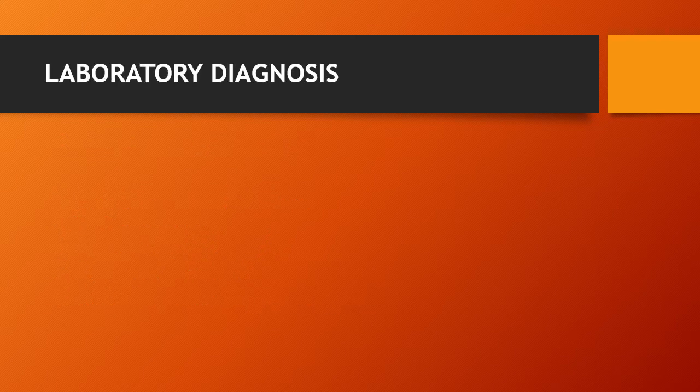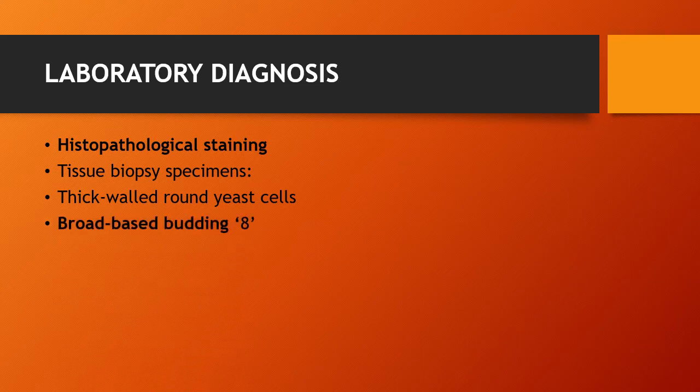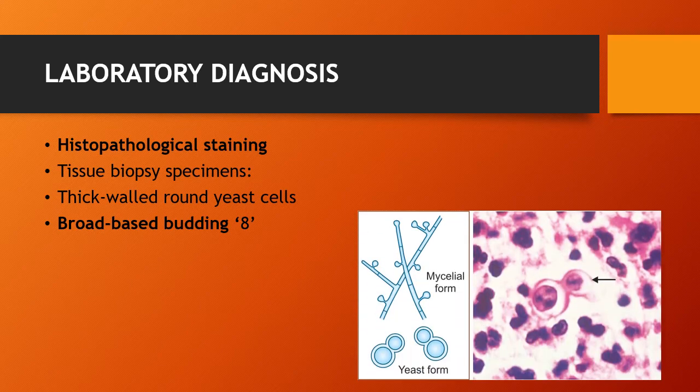Then lab diagnosis. The first important is histopathological staining of the tissue biopsy specimen, which reveals thick-walled round yeast cells of 8 to 15 micrometers in size with a single broad-based budding, figure 8-shaped. Here is the picture of this yeast cells, where you can see this 8-shaped budding yeast.